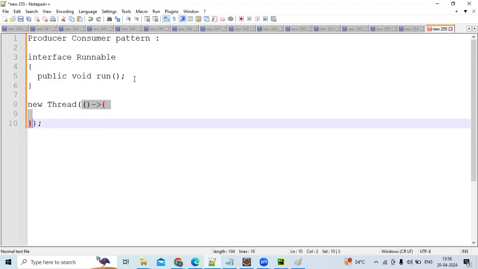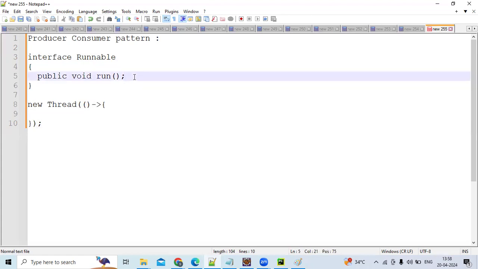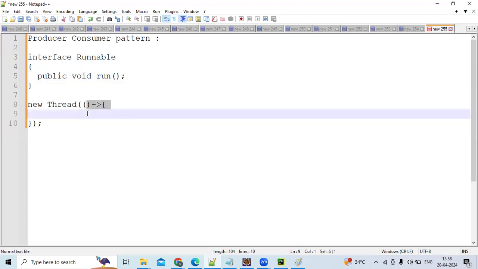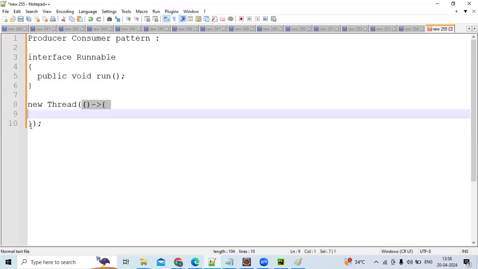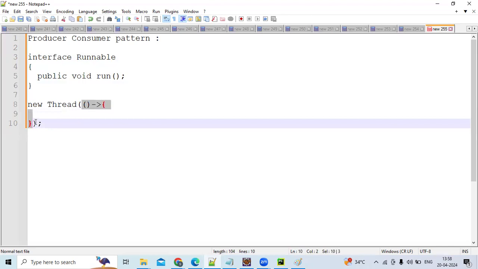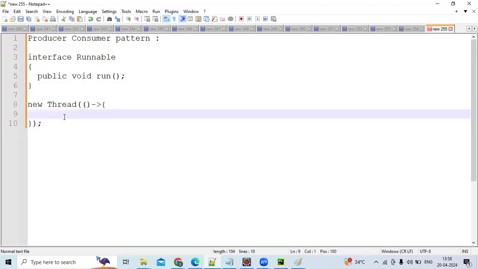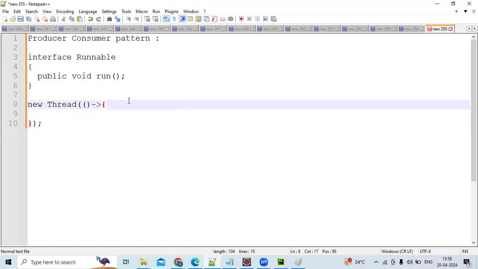If run and run1 are both there, you cannot predict which method the lambda expression is referring to. If there is only one method, you can directly replace it. Am I correct, guys? This is the rough way you should understand it, but I will go in depth once we move to Java 8.